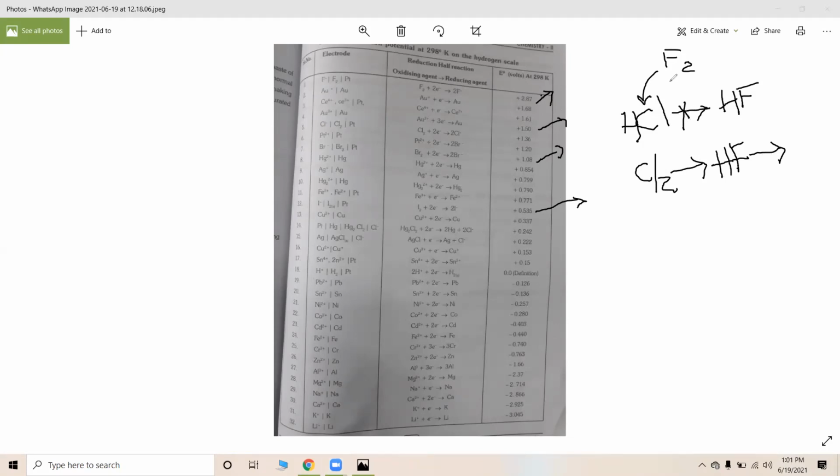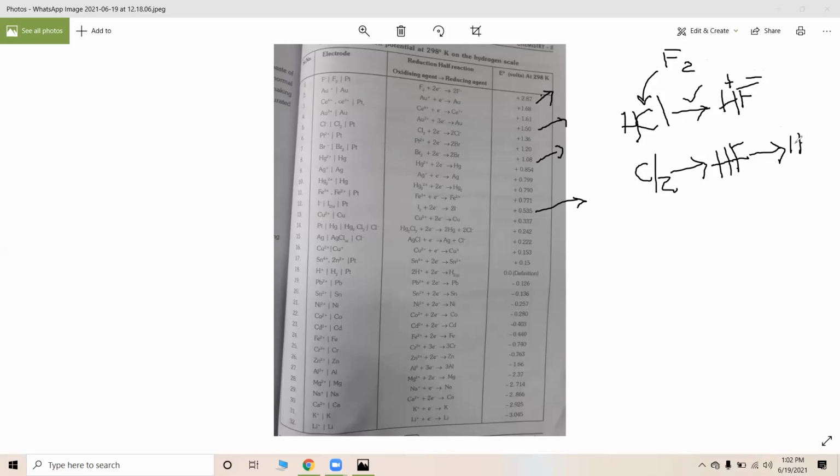Why? Because fluorine tries to be in the fluoride form. Sorry, exactly, this reaction will proceed. Why? Because H plus and F minus are present here. Fluorine is readily reduced, whereas here it would form HCl.